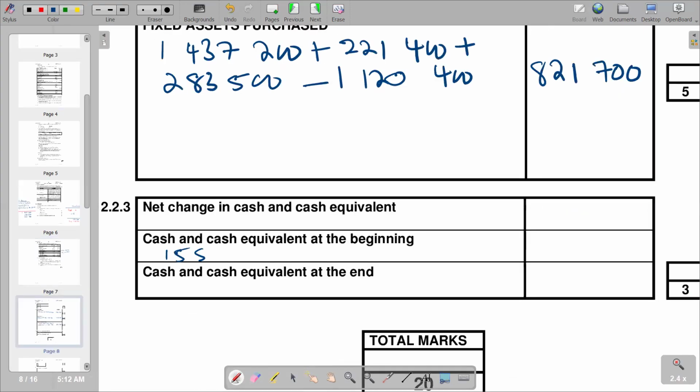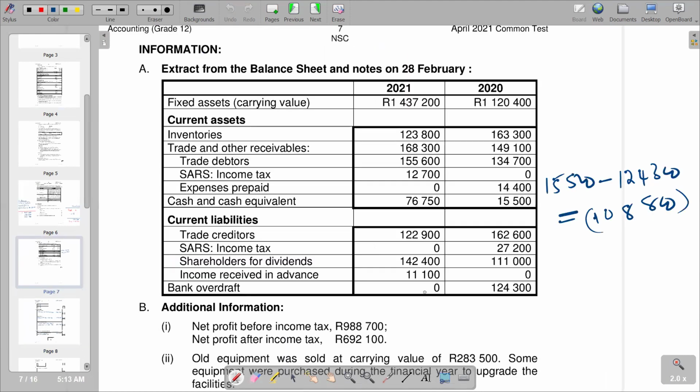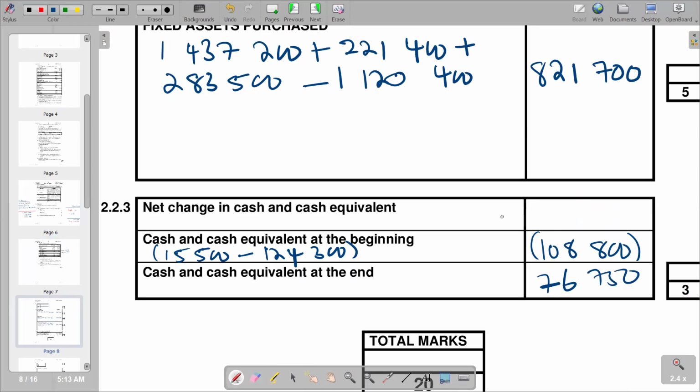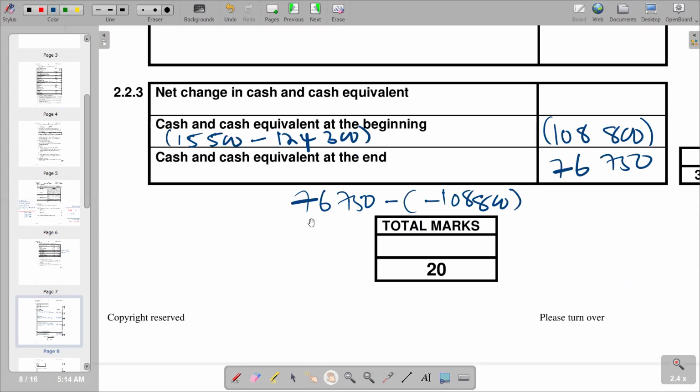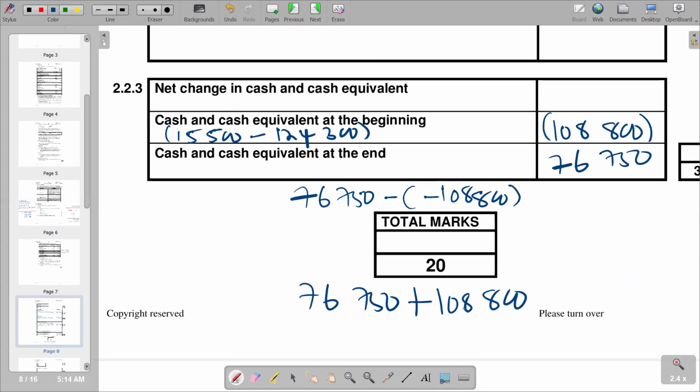So you can show minus cash and cash equivalents at the end. Now we recheck at the 6,740, and we've got no overdraft. So to get this one, we are supposed to say this one minus 108. Obviously, it is going to make a positive. And finally, simple as that, we get a total of 185,550.